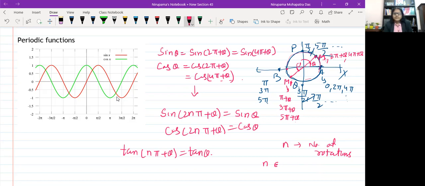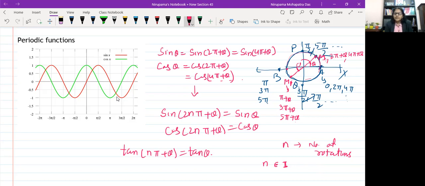Yes, we can take the set of integers here again, and it will remain the same. If you take n as the number of rotations, it will be non-negative, basically 0, 1, 2, 3, 4, like this.